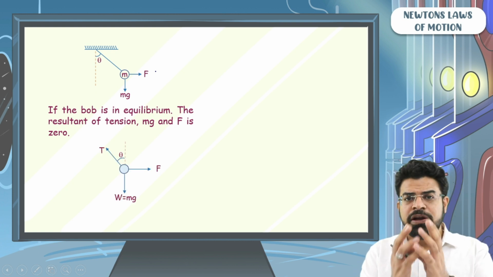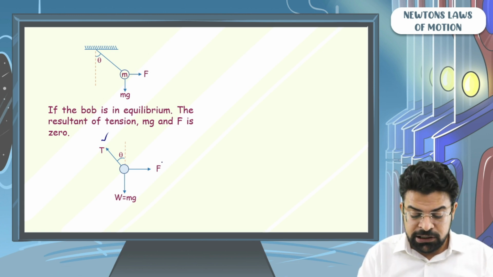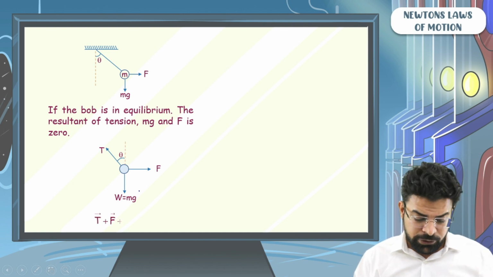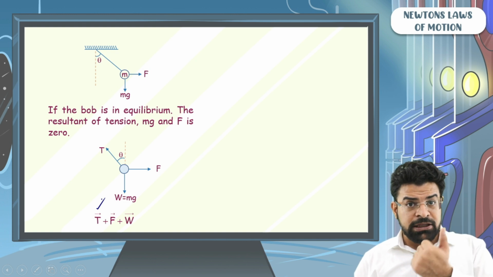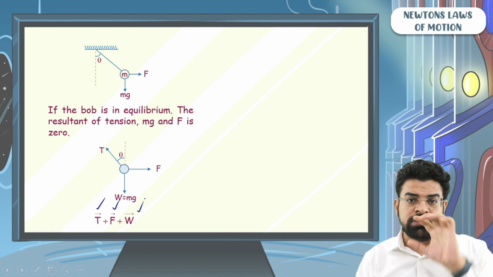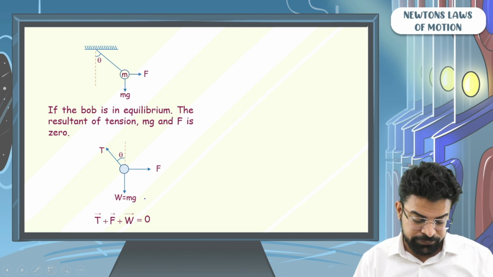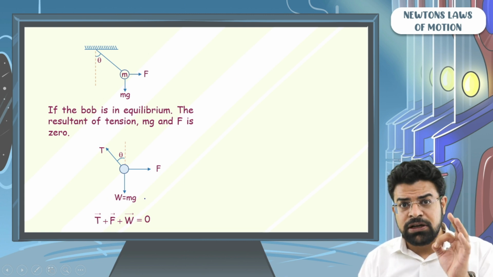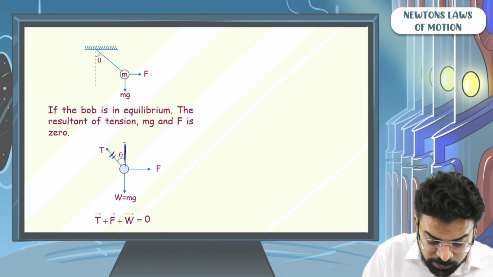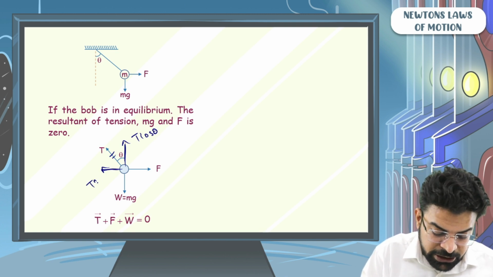So if we think of the free body diagram of the bob, there will be a force of tension along the length of string, pulling in nature. There is a horizontal force F and a vertically downward weight. We can say that the tension force in vector form plus the external force in vector form plus the weight in vector form, the sum of these three force vectors should be equal to 0 as the bob is in equilibrium. Moreover, we can break down this tension into components. The vertical component of this tension will be T cos theta and the horizontal component will be T sin theta.